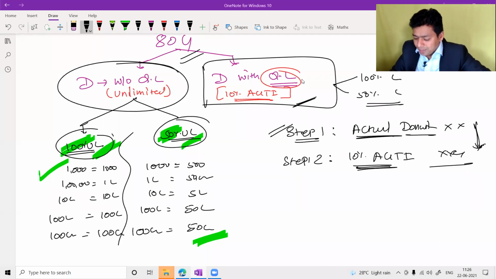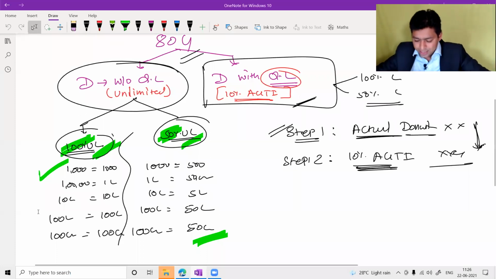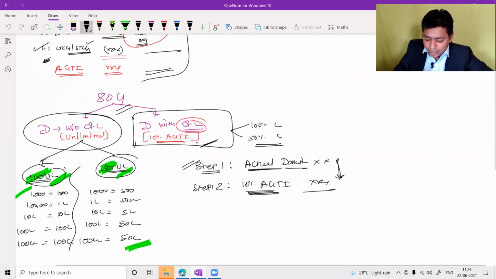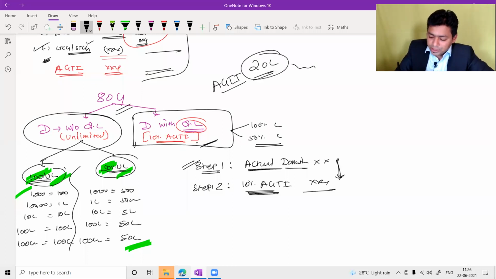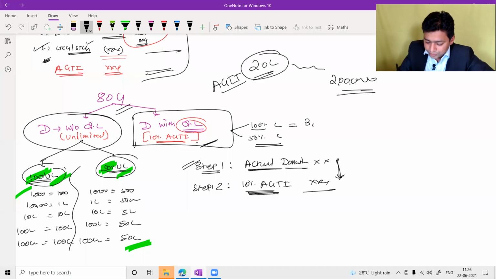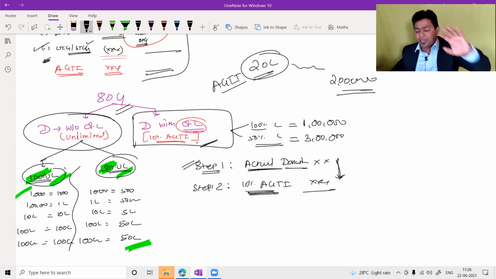Actual amount of donation or 10% of AGTI. This is the limit you should keep in mind, my dear friends. In my example, we were talking about this: if the assessee has 20 lakh rupees as AGTI, the 10% of AGTI limit comes to 2 lakh rupees. Assume that the assessee has made a donation in the 100% limited category of 1 lakh rupees, and in the 50% category, 3 lakh. So the assessee has actually made donations of 4 lakh rupees in the limited category.